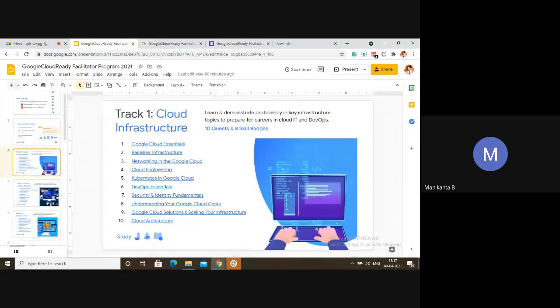Coming to Google Cloud, those who want to do track one can choose Google Cloud Essentials. These are the basics of cloud: essentials, infrastructure, networking, how to do networking in Google Cloud, cloud engineering, Kubernetes in DevOps, understanding your cloud quest. This is the syllabus. Here, you can see these are called quests, and they will also have skill badges. I will tell the difference between quest and skill badges in a while.